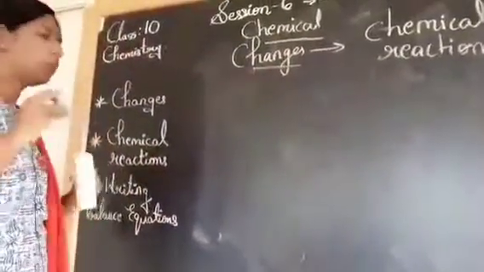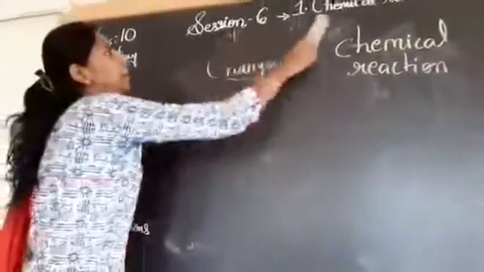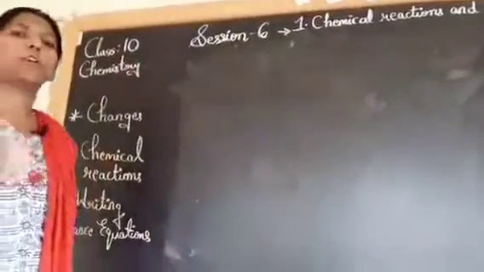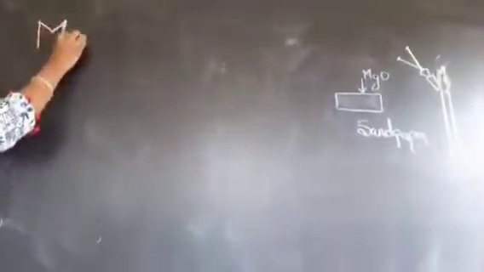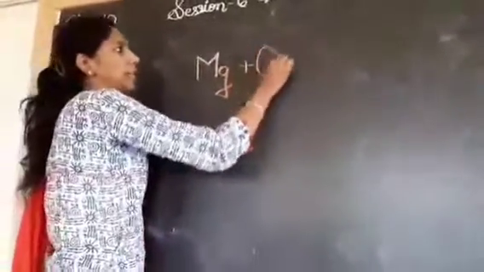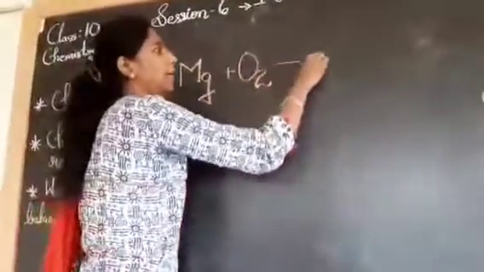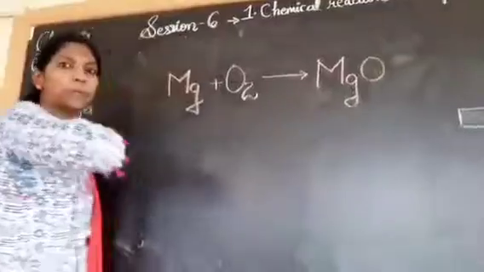Okay, let's see the third part, that is writing the balanced equation, which is the very important part of this lesson. Now, let's take the same example. Mg, I took a magnesium ribbon, I have heated it up, I have burned it literally, and I have got a product MgO.